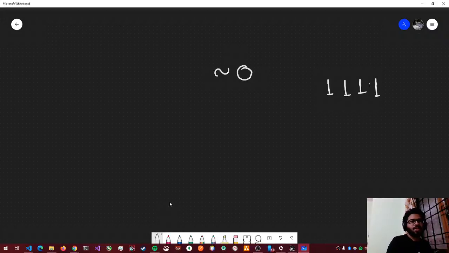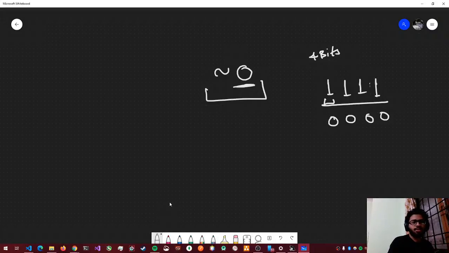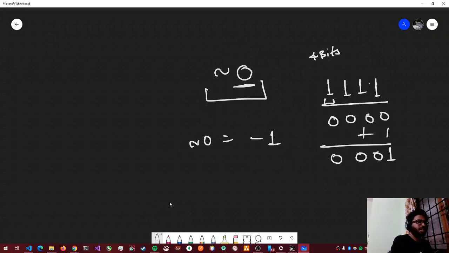That's because we'll have to assume the number of bits of 0, right? So let's say we're representing the value 0 with 4 bits. If it is with 4 bits, this is how it will be represented. Now the most significant bit is also called the sign bit. So here the sign bit is 1, right? So it means that this is a negative number. What do we do if it's a negative number? We'll find the 2's complement of it, and we know that it will be negative. The 2's complement is 0, 0, 0, 0 plus 1, so that's 0, 0, 0, 1. And we know that it's negative, so the value is negative 1. So tilde 0 is negative 1.